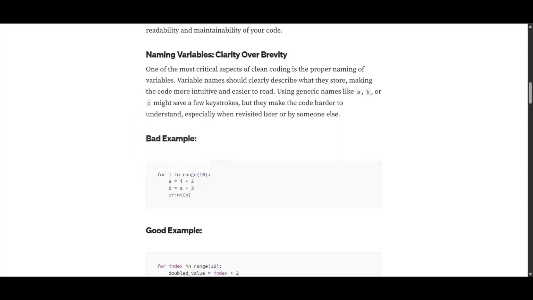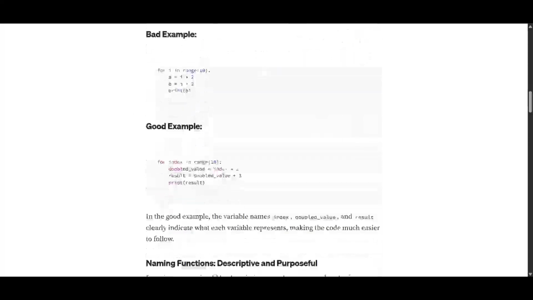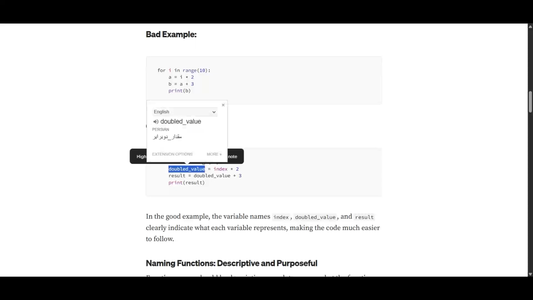In small codes, it's okay, it's not bad to name values like this, but even in small codes, it is not recommended to have names like this. It's a lot better to name variables in a way that the name of a variable should actually describe what's inside it and what it is being used for. So we have to name the variables in a way that we actually understand what it is.